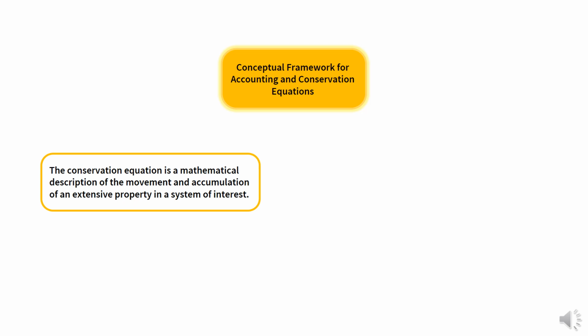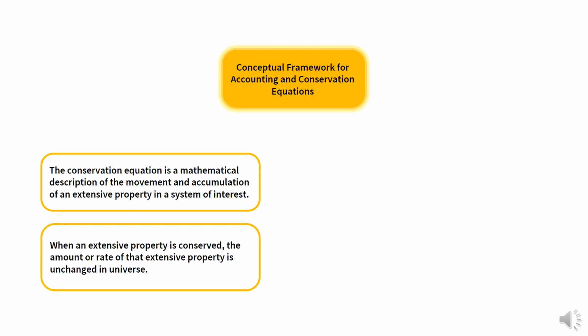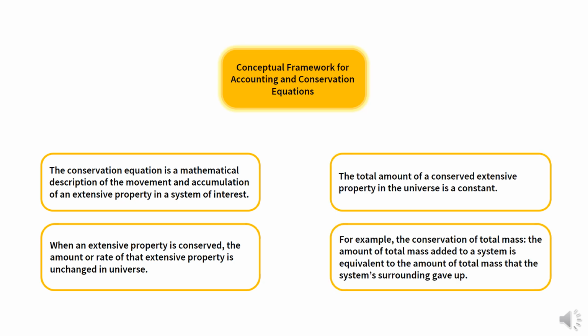The conservation equation is a mathematical description of the movement and accumulation of an extensive property in a system of interest. When an extensive property is conserved, the amount or rate of that extensive property is unchanged in the universe. In other words, the total amount of a conserved extensive property in the universe is a constant. For example, conservation of total mass means the amount of total mass added to a system is equivalent to the amount of total mass that the system surroundings gave up.